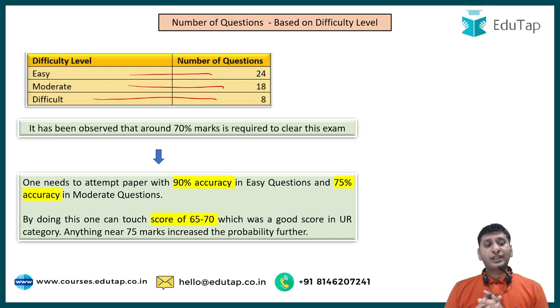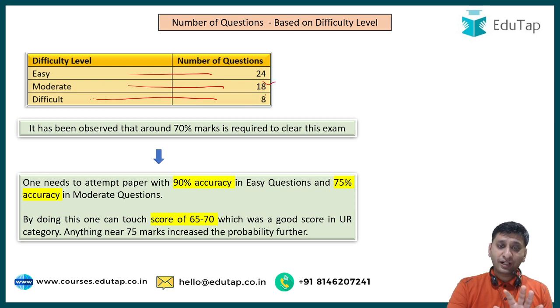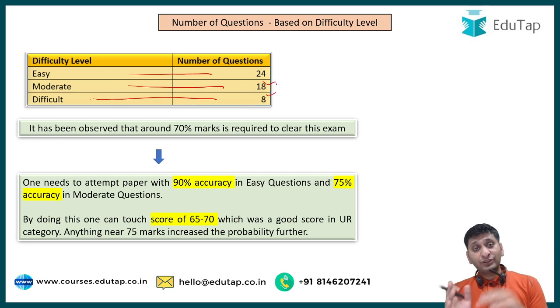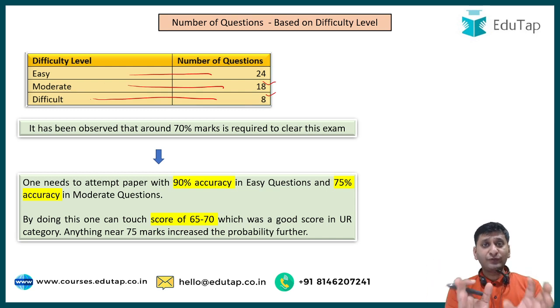One more thing that I would like to tell you is that most of the numericals I have kept either as moderate or difficult. Even if the numericals would have been easy, I have kept them as moderate because many students didn't prepare for the numerical. But if you would have done numericals religiously, whatever is given in the course or whatever books you were following, I think most of these moderate questions would also fall somewhere between easy to moderate, right? But overall, let's assume all the numericals as moderate. So then this is the breakup, right? Easy 24, moderate 18, difficult 8.